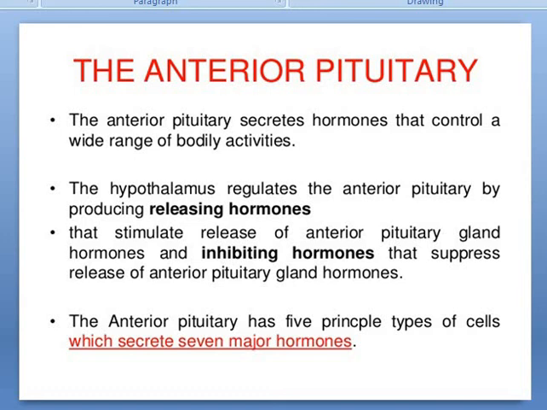Next time we will discuss the next glands: the thyroid gland and adrenal gland.